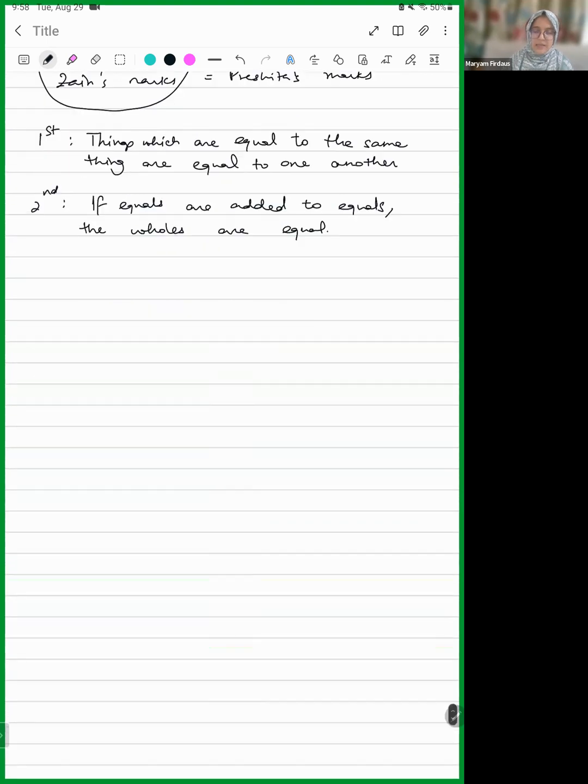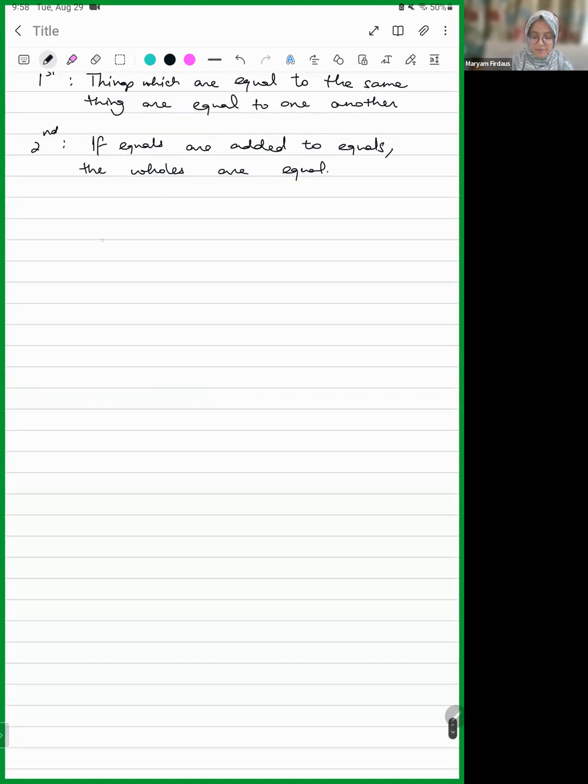Okay, let's say I have 2 kg of apples and I have 2 kg of something else. So here we are talking about 2 kg.